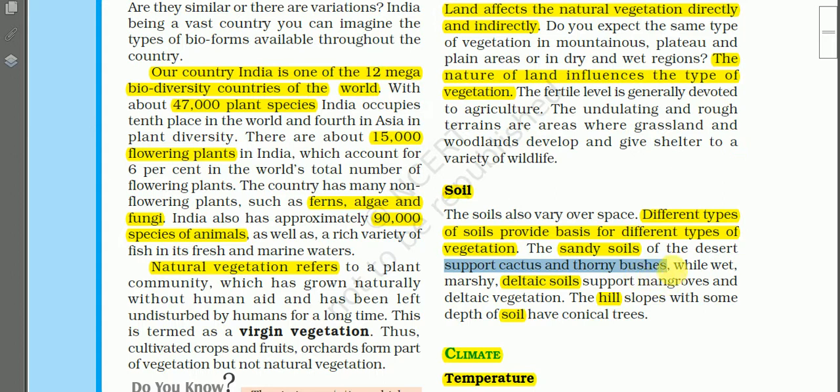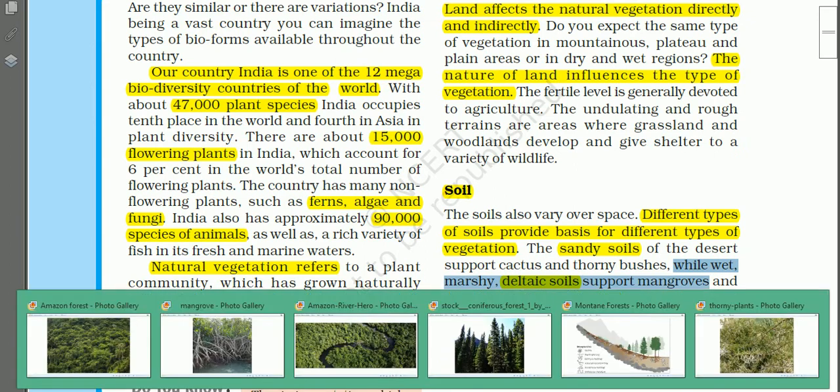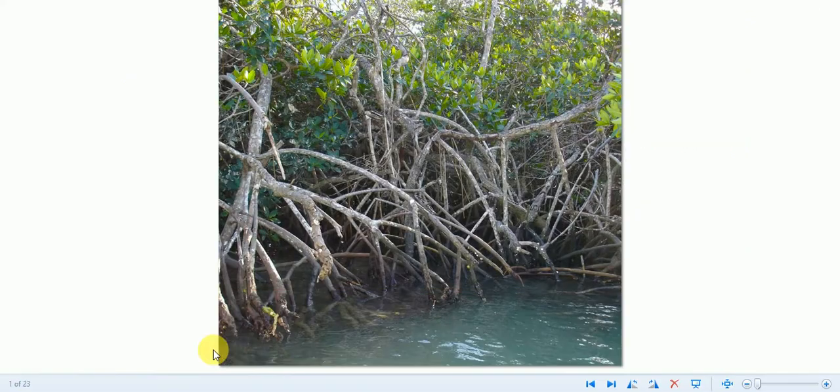Then wet, marshy, and deltaic soils support mangrove. That is in the coastal areas, in the wet areas and the coastal areas. In the deltas of the river, we find mangrove vegetation or deltaic vegetation. About this we shall learn in detail later on. So this is a photograph showing mangrove vegetation. It is mainly found in the coastal areas.